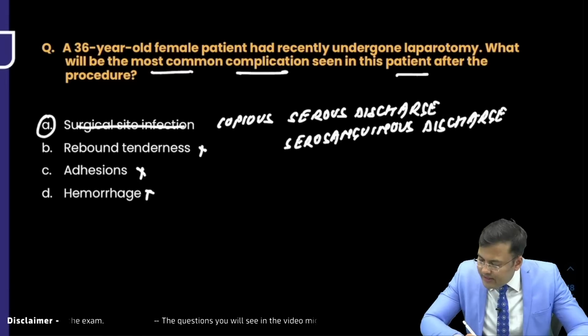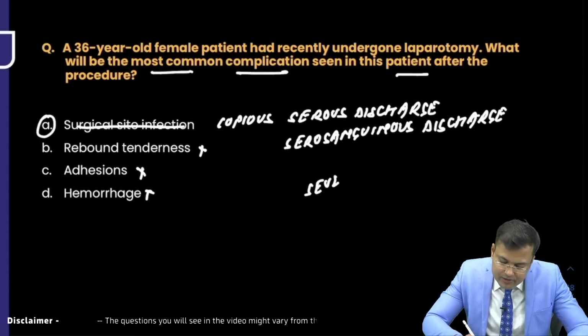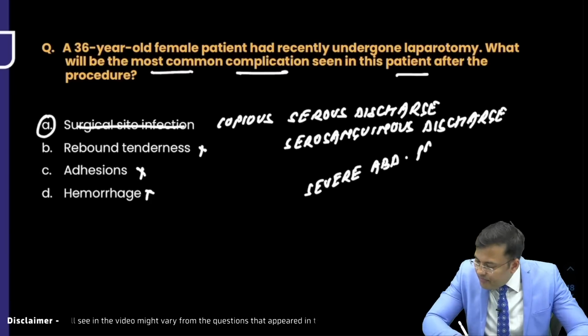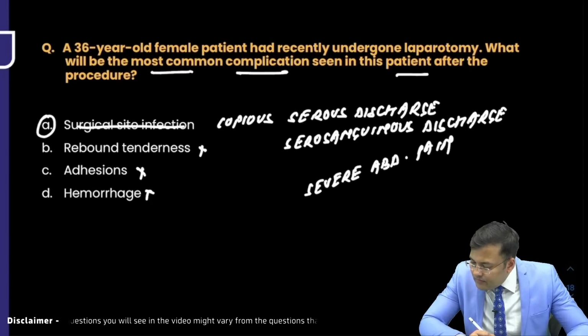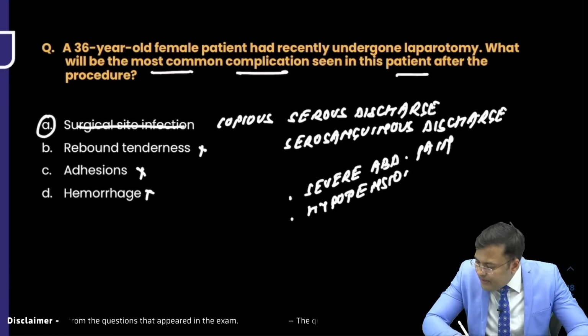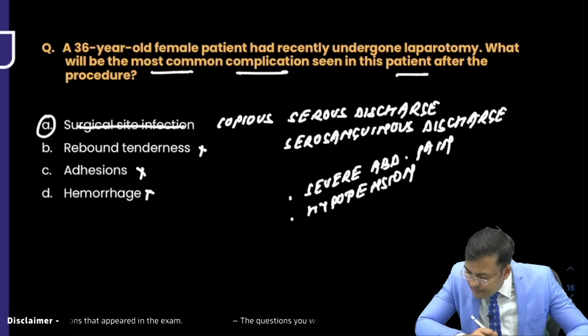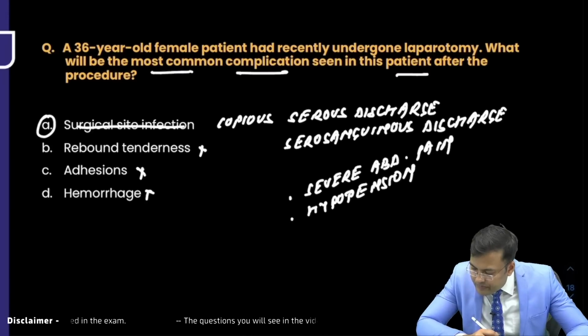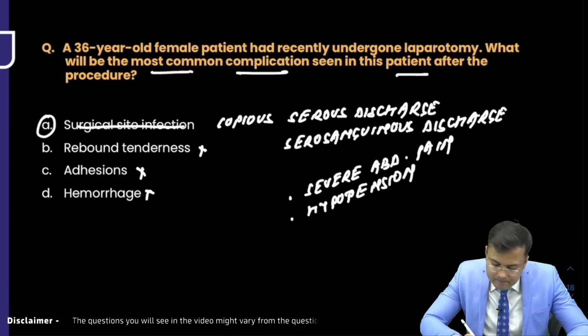Wound dehiscence was there, severe abdominal pain was there. One was hypotension. Severe abdominal pain, hypotension. Wound dehiscence.